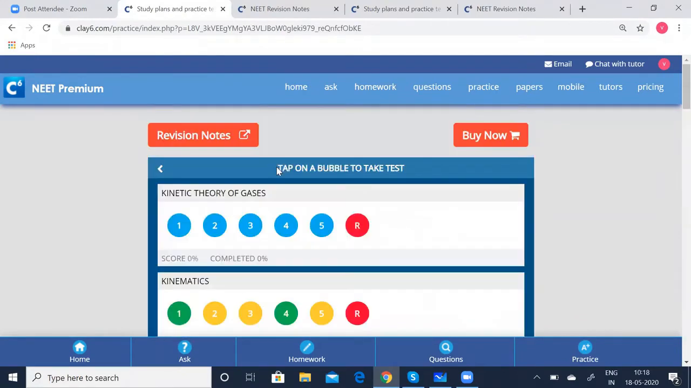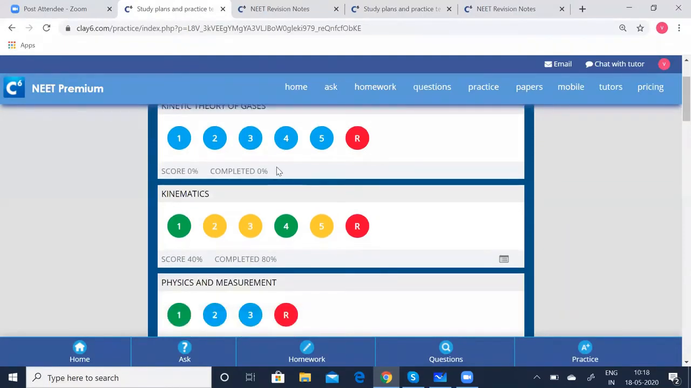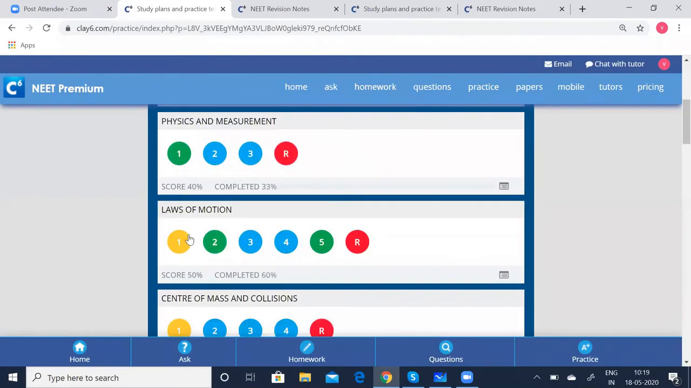Click on physics. You have chapter wise tests. The green bubble says you have already taken the test. Blue bubble says you have not taken the test, and the red bubble is the random test which you can take. And the yellow bubble is the half completed, incomplete tests. So it means even though you have taken the test once, you can take it any number of times.